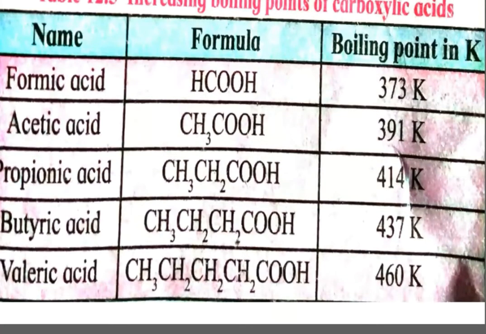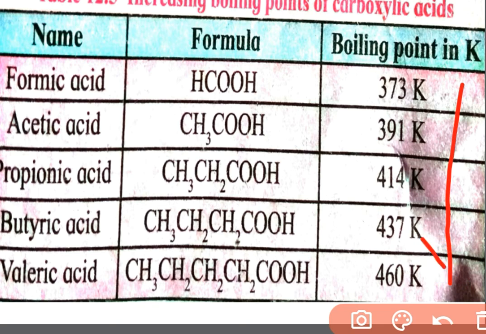Increasing boiling points of carboxylic acids. See in the table, similar to aldehydes and ketones, as the number of carbon atoms increases in the acid chain, boiling points go on increasing. See here, boiling points go on increasing when carbon atoms in the acidic chain go on increasing.